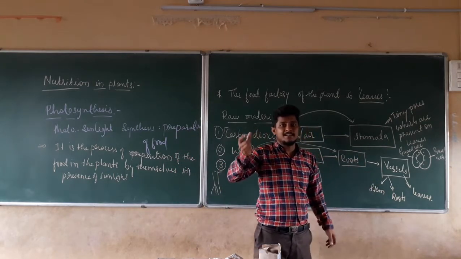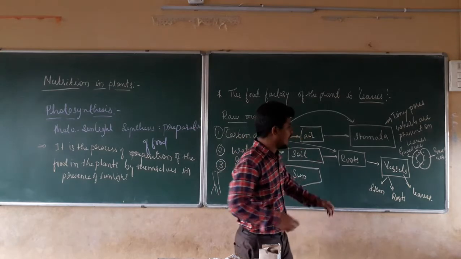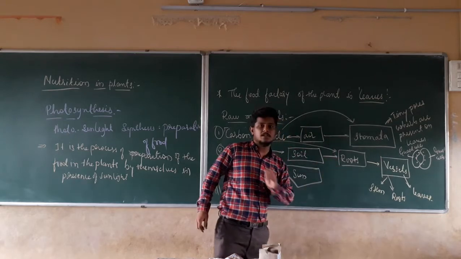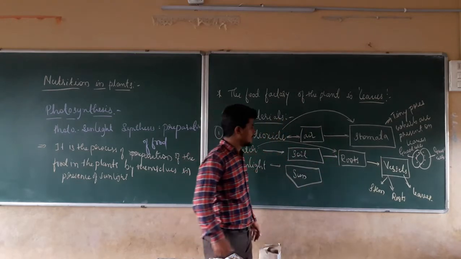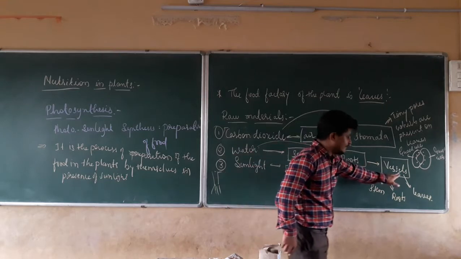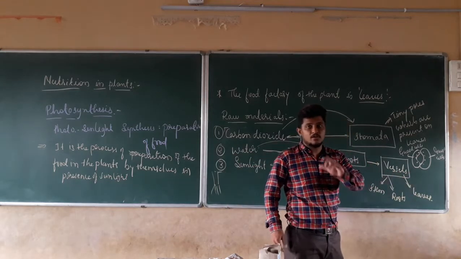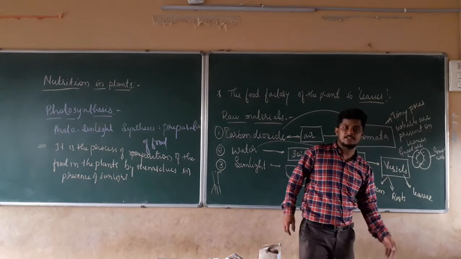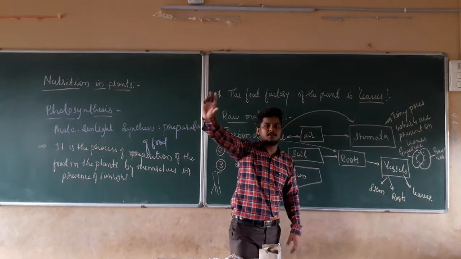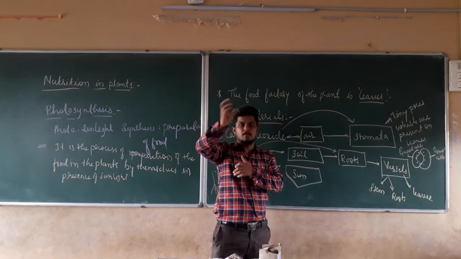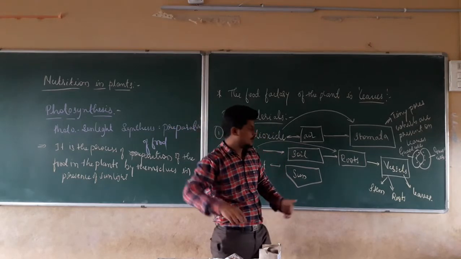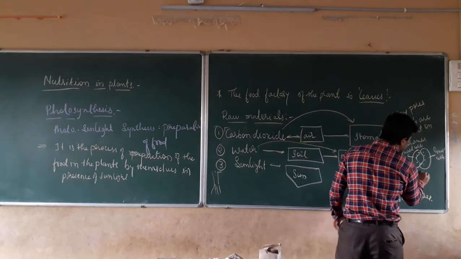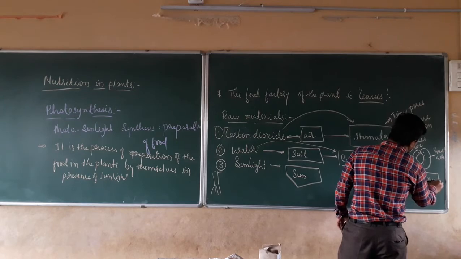The pipe-like structure is going to transport the water from the roots to every part of the plant. The vessels are present in the stem, roots and leaves, and they make a passage for the water, like pipeline structures, so that water goes to each and every part. From the vessels, it is going to go to the leaves. Right?